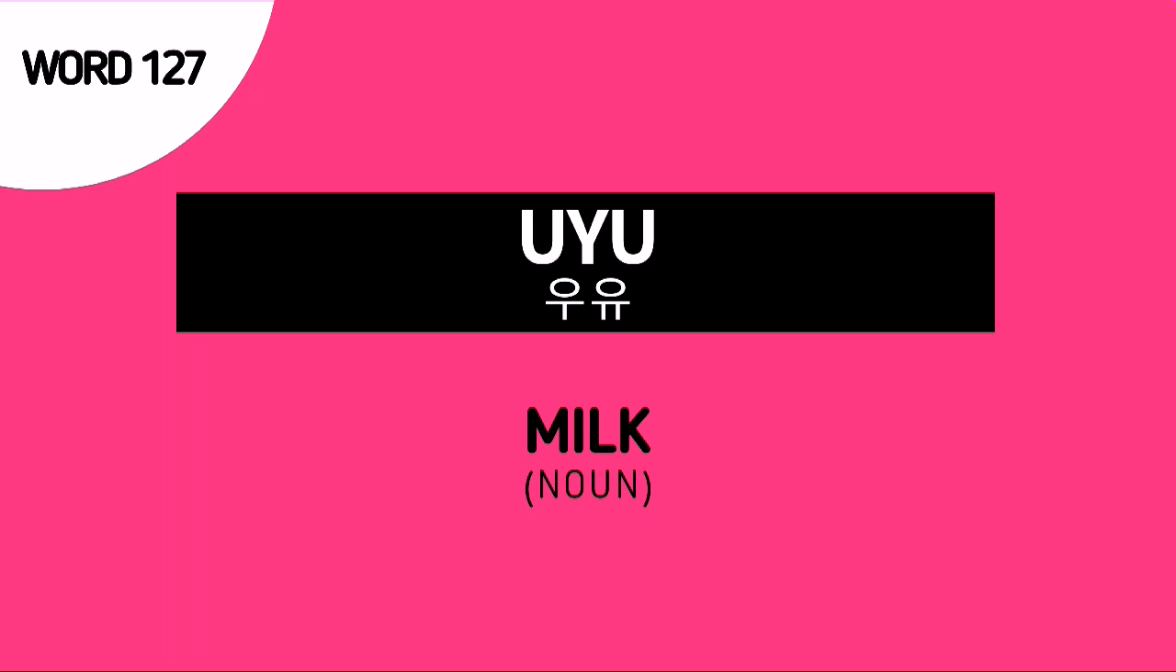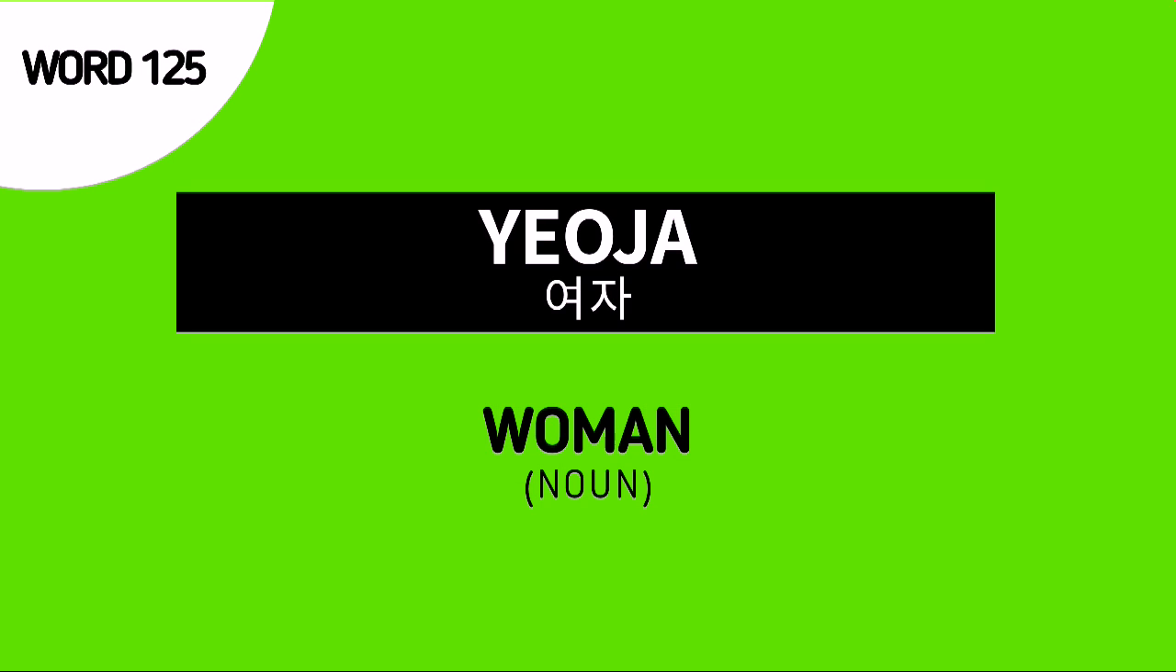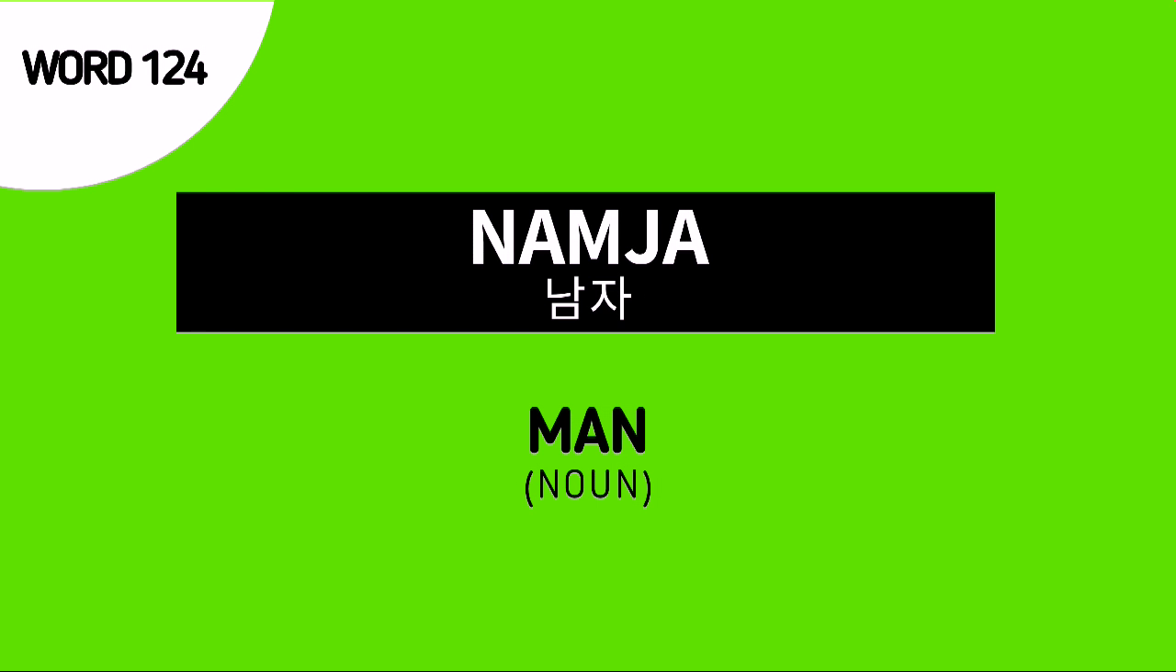Word number 127 is uyu, and this is the Korean noun for milk. Word number 126 is sada. This is a root verb which means to buy. Word number 125 is yeoja, and this is the Korean noun for woman. Word number 124 is namja, and this is the Korean noun for man.